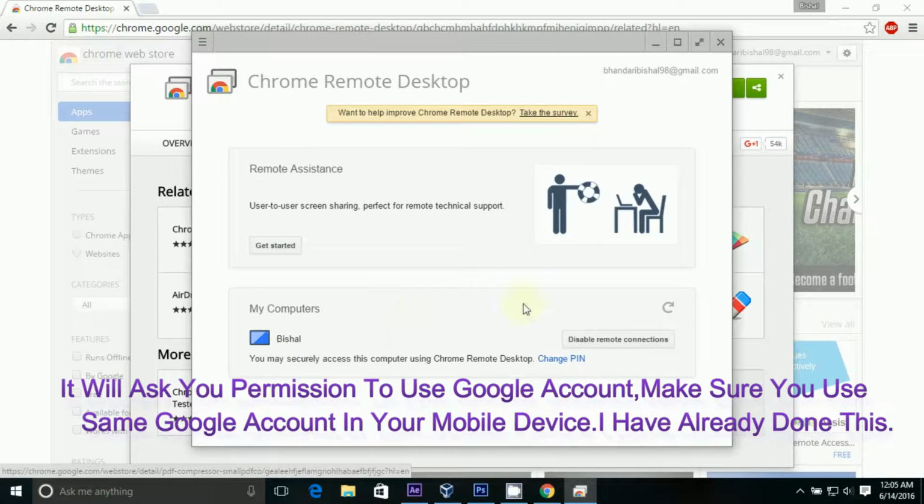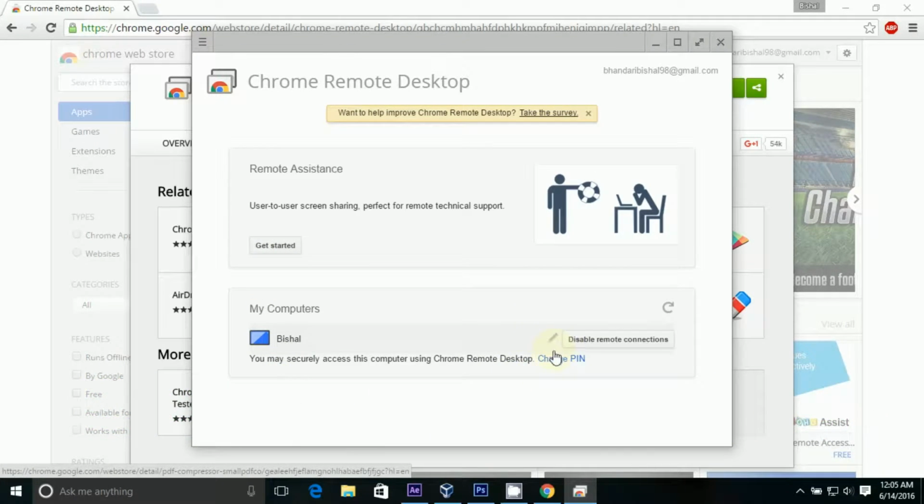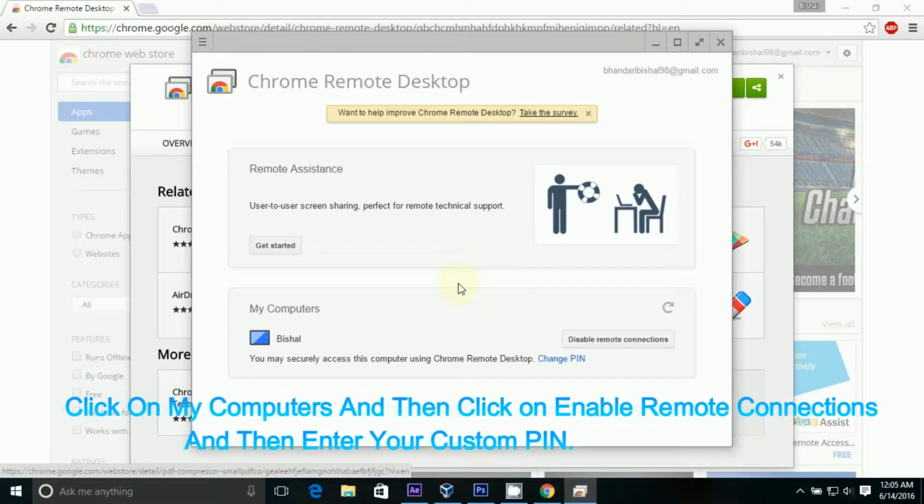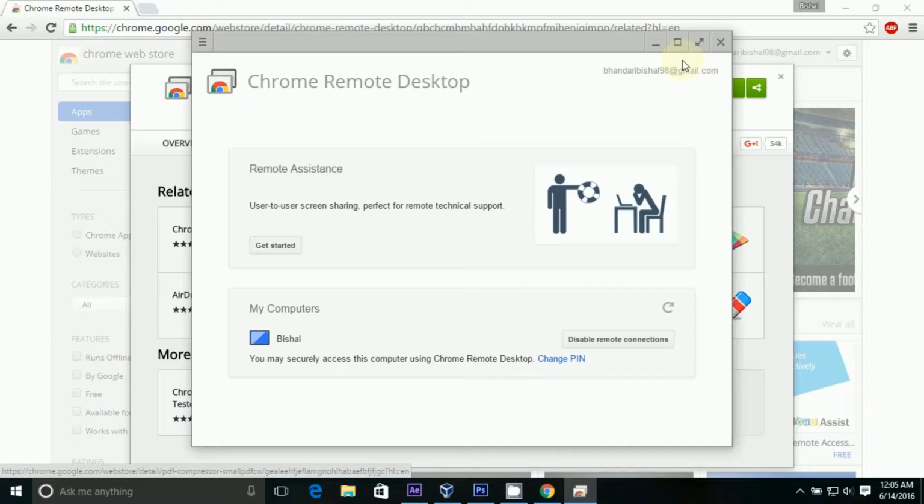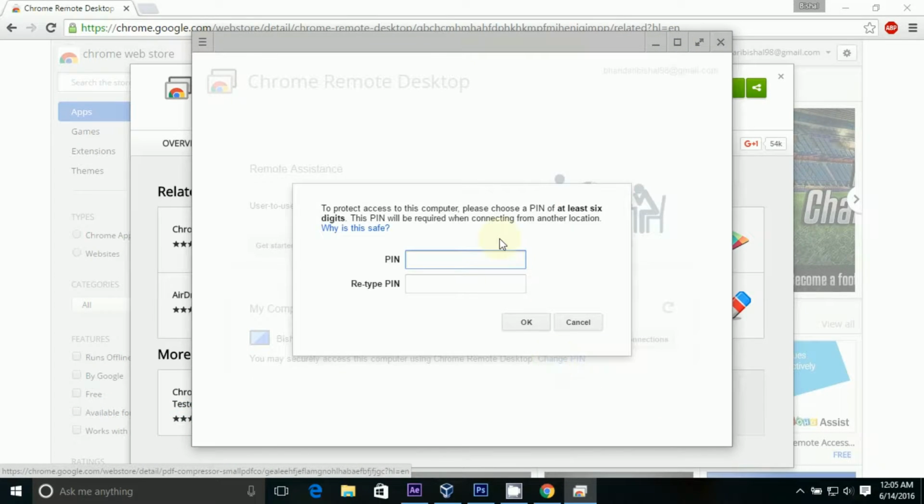It will ask you permission to use your Google account. Make sure you use the same Google account on your mobile device. I have already done this. Click on My Computers and then click on Enable Remote Connections. And then enter your custom PIN.